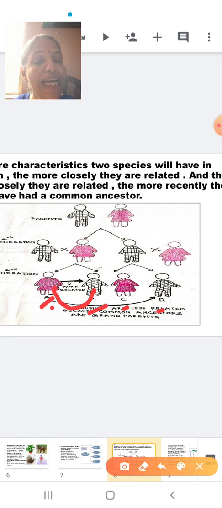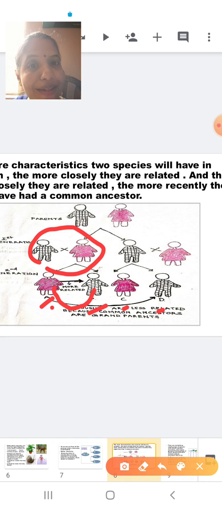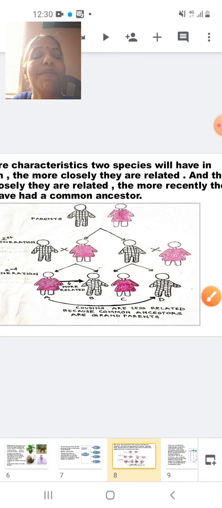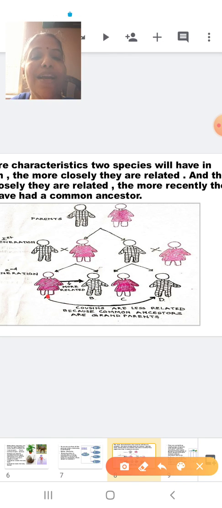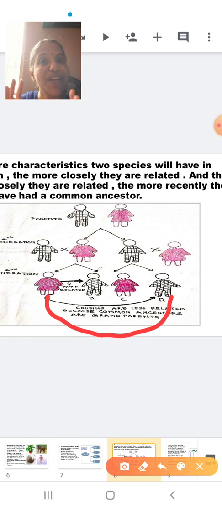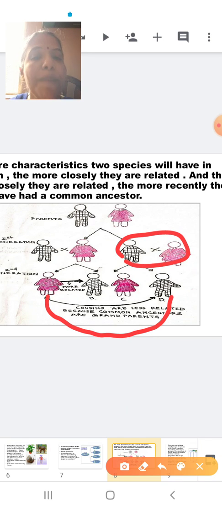A is closely related to B because they are sharing the same parents. So A will be closely related to B because they are brother and sister. They fall into the same family. Then what about the relationship between A and D? As far as A and D, there will be a relationship, but there will not be much similarity because their parents are different.